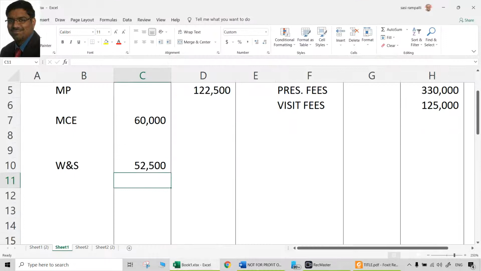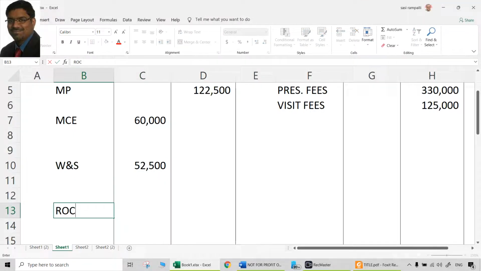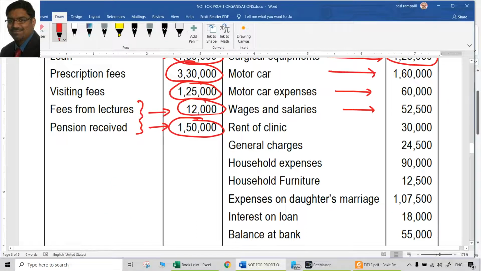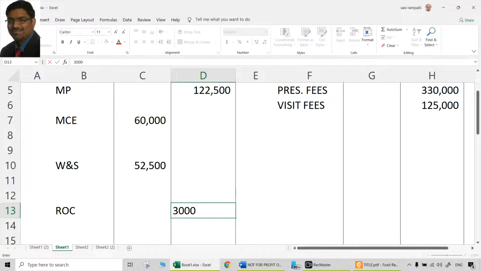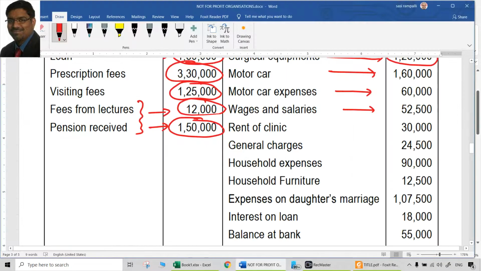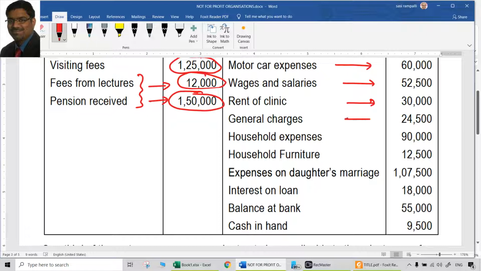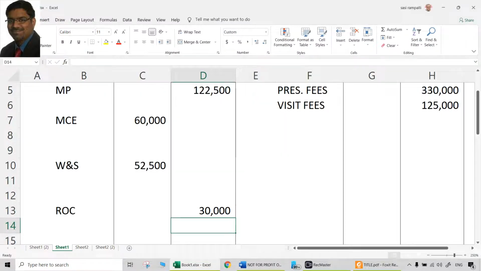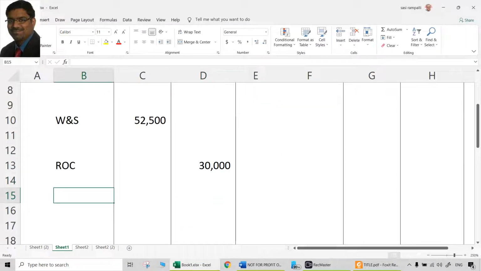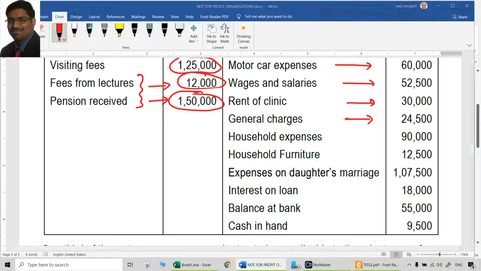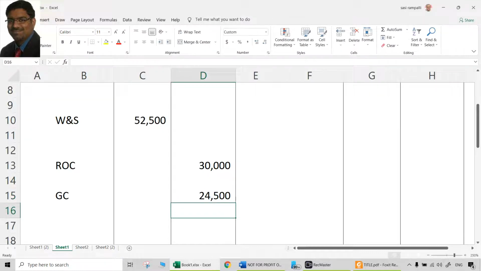Of course, it is also an expenditure. Rent of clinic, that is 30,000. Expenditure, so debit side of the income and expenditure account. All of them are already credited here. All that we are doing is debiting them on the other side. General charges, 24,500. General expenses you can call it, general charges you can call it, whatever they are. Expenditure, that is, so 24,500.